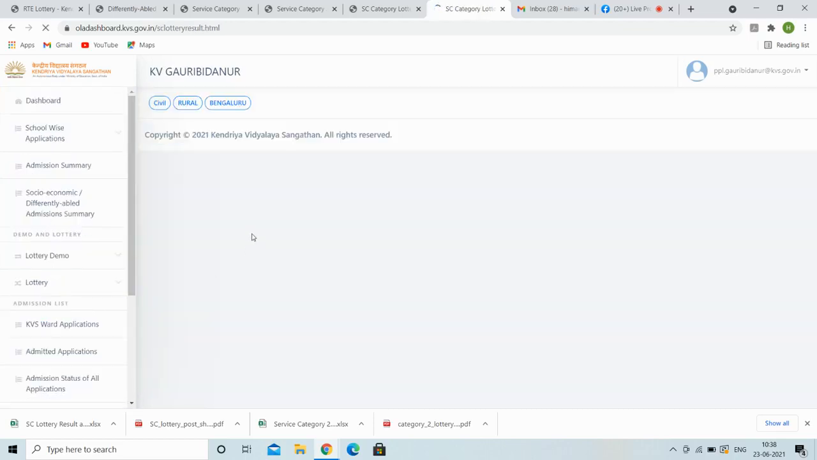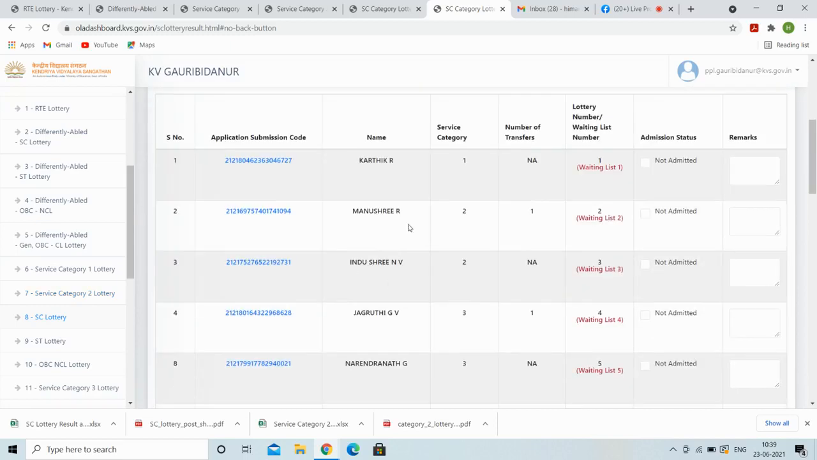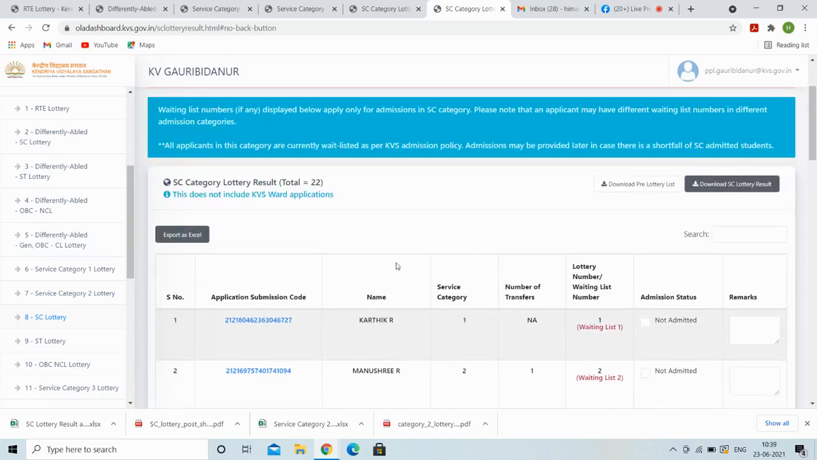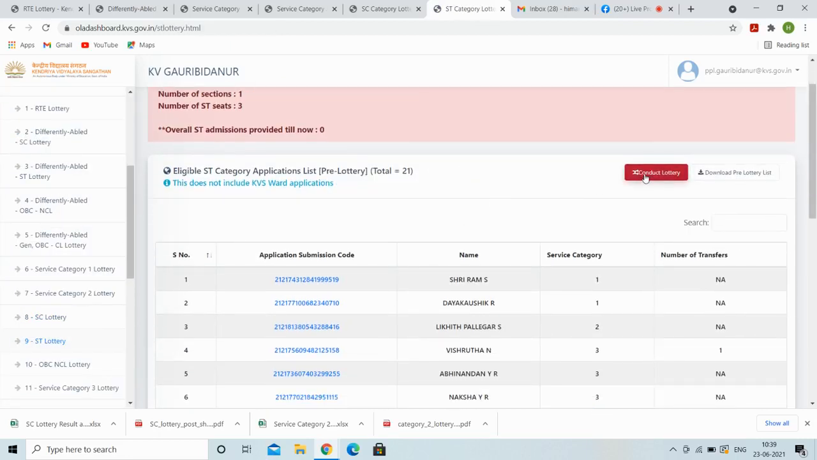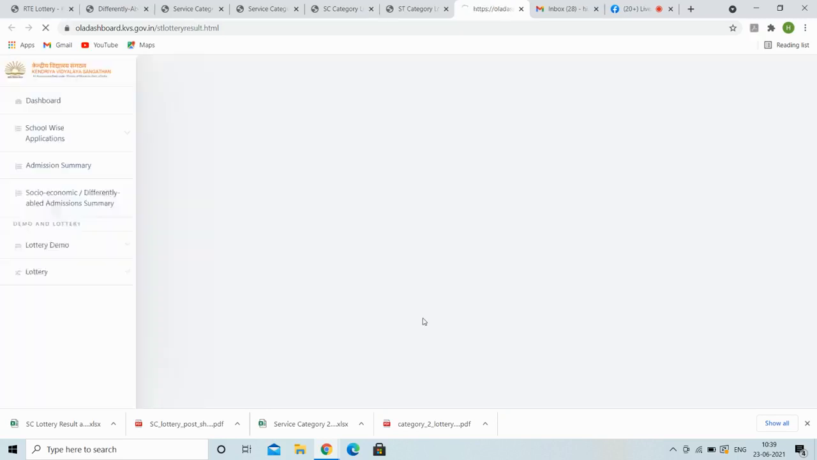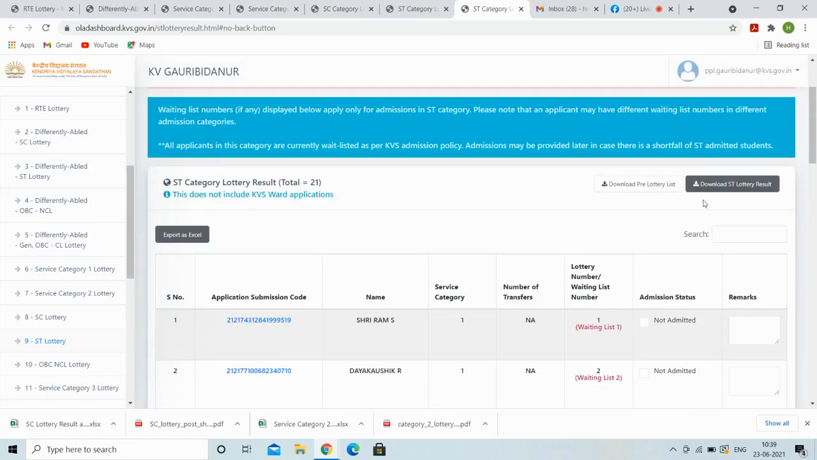In SC you all can see the number of SC seats is 6. So if there is a shortfall in these 6 seats after the admission process of service category 1 and 2, then only candidates will be picked from here. Then we will move to the ST category. We will press the ST category button. Here the seats are 3. We will download the ST category result.